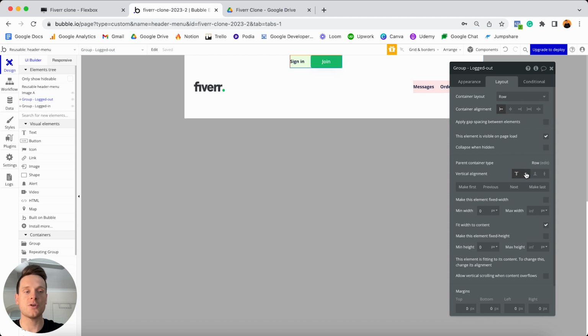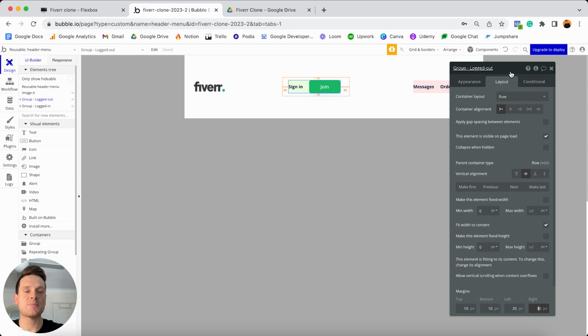I can then choose to vertically align this group in the center of our overall reusable element. And then finally, I'm just going to add in some margins around this group. I'm going to add in 10 pixels of margin at the top, 10 on the bottom, 20 on the left, and 30 on the right here.